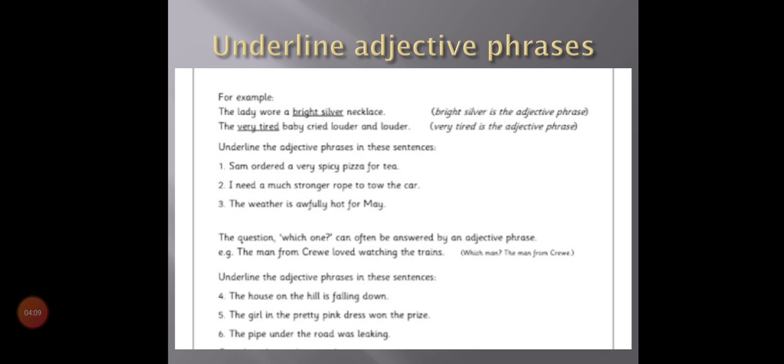Now you have to underline adjective phrases in the following sentences. Number 1. The lady wore a bright silver necklace. The lady is the noun. You have to write the noun and you have to underline the adjective phrase, and you can write under it. You have to write under it, okay?